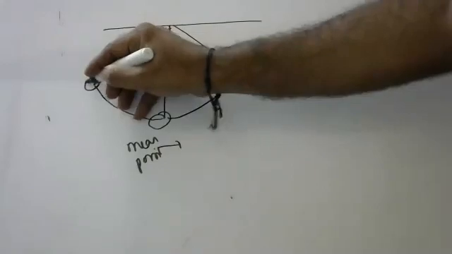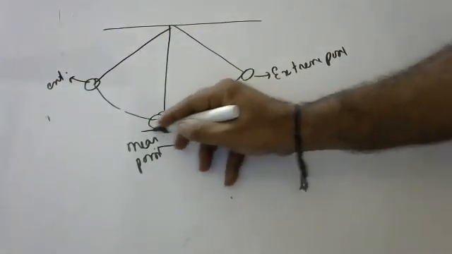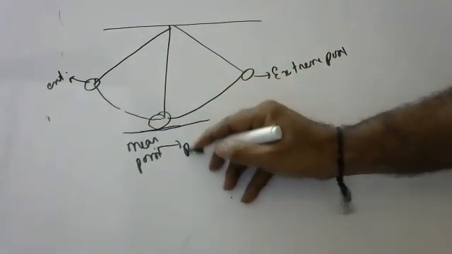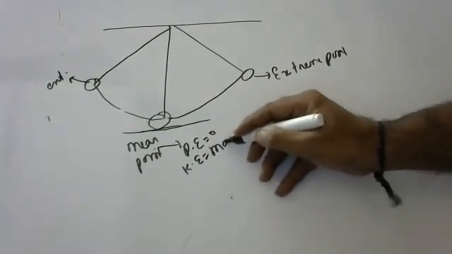Extreme position. This is also extreme position. At the mean position, children, it doesn't have any height. This is the only maximum height for it. It doesn't have any height. So potential energy is zero, but kinetic energy is maximum.